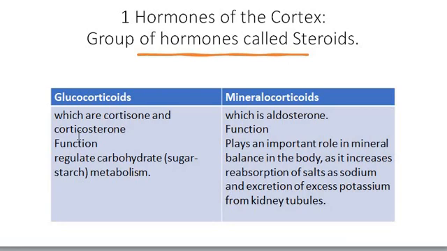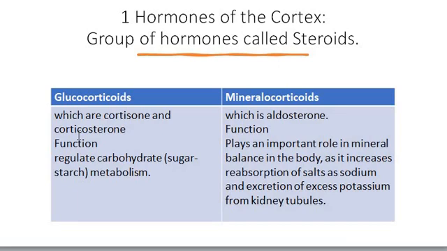So the main function of the hormones secreted from the cortex, the glucocorticoids, is to regulate the carbohydrates metabolism.